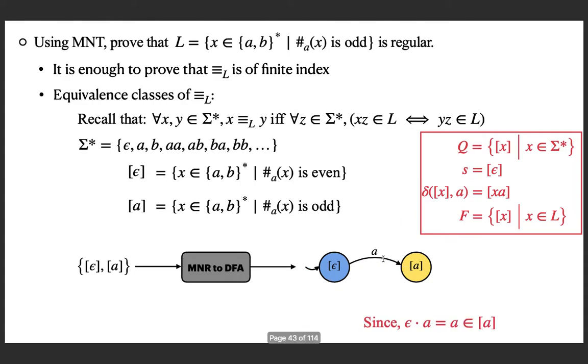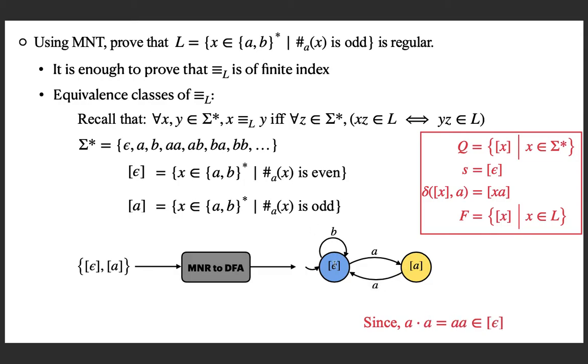Now the transitions. A transition from an equivalence class X on A must go to the class of XA. That means concatenate epsilon and A, you will get the class of A. That is why it goes to here. Now where is the B transition going? Because epsilon concatenated with B is B, in B there are an even number of A's and hence it is in the equivalence class of epsilon.